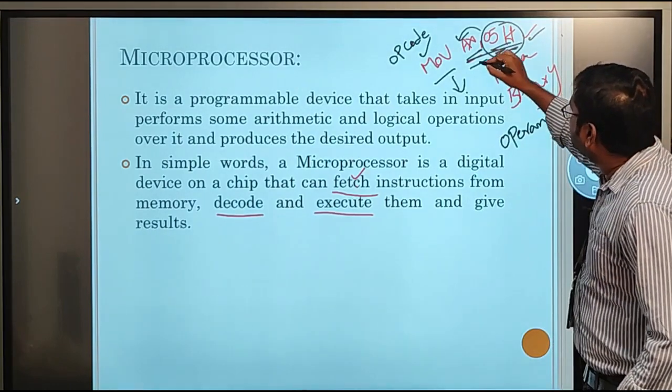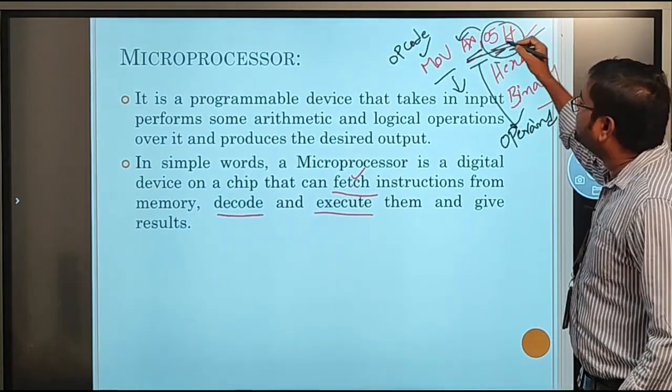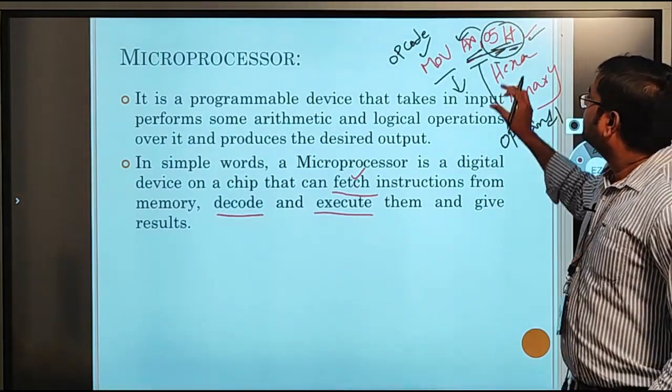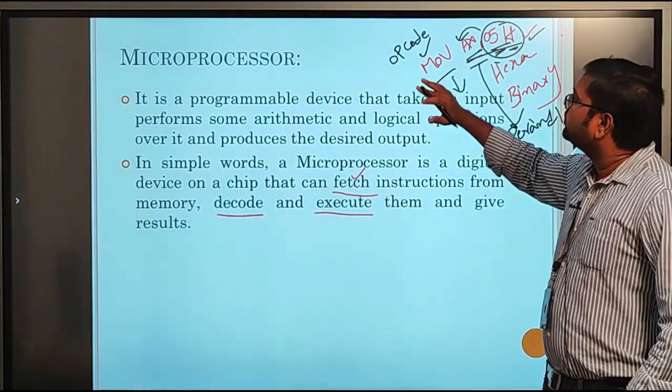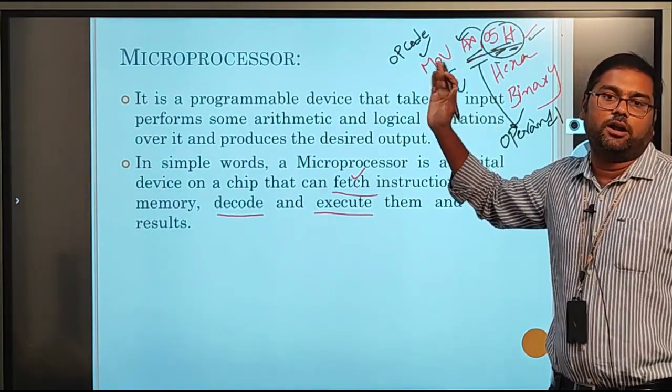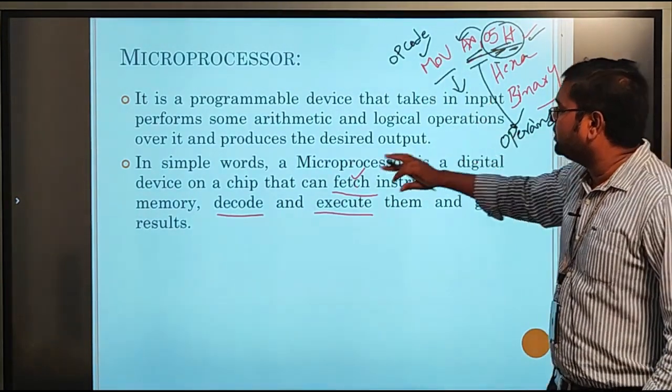So this is operand 1. Similarly, 05 is operand 2. So these are the operands and this is the opcode. The purpose of the decoder is to differentiate the opcode and operands. So this is the purpose of the decoder.